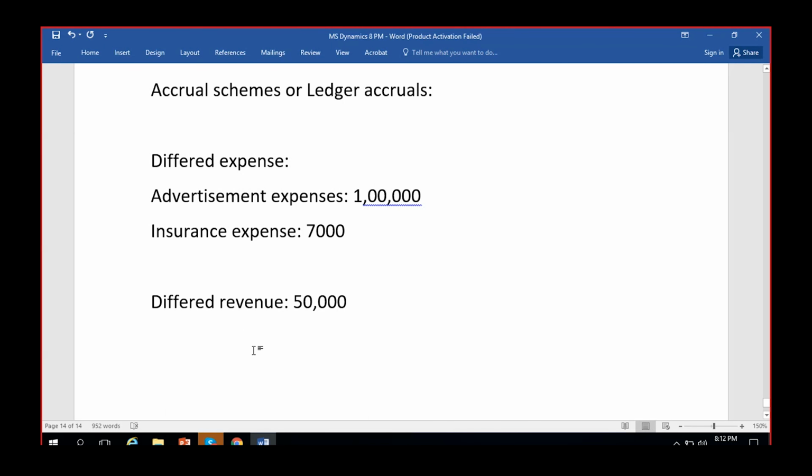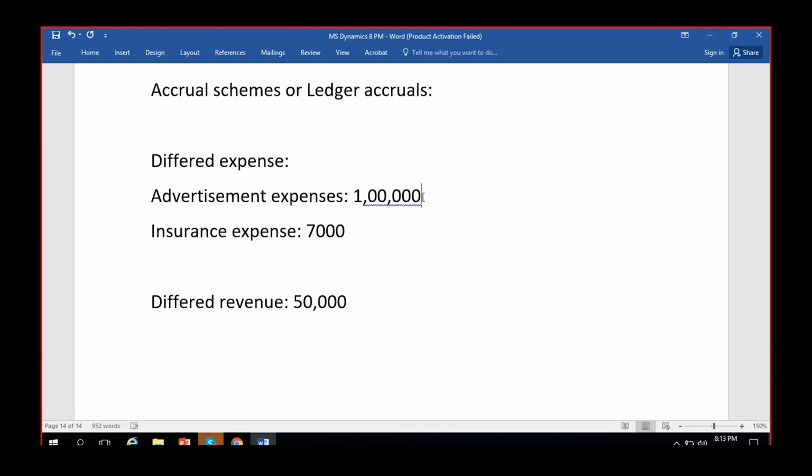The same you have with deferred expense also. Mostly insurance expenses and so on. I mean, suppose we have paid some expenses to a channel, and we have made an agreement that if it is not telecasted properly, we'll file a suit and get the refund of our money back. So the same way, if the channel is not telecasting your ad properly, you will file a lawsuit against the channel or ask the channel for refunding your amount. So they will refund the amount. So the obligation is still there until 1 year.